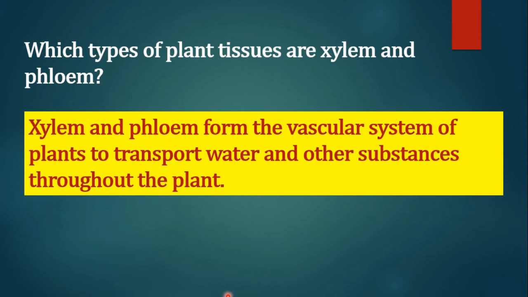Students, xylem and phloem form the vascular system of plants to transport water and other substances throughout the plant.